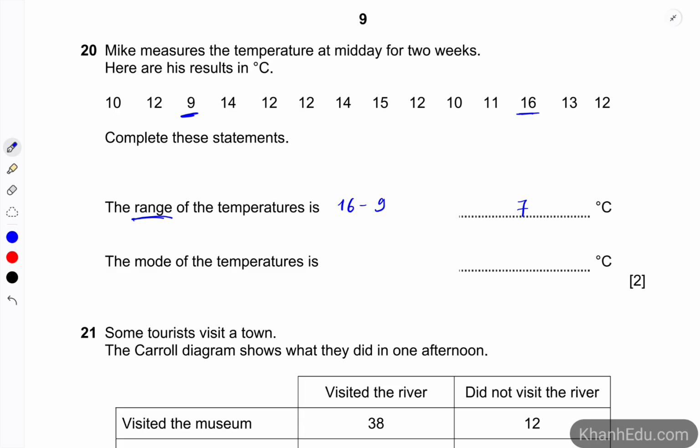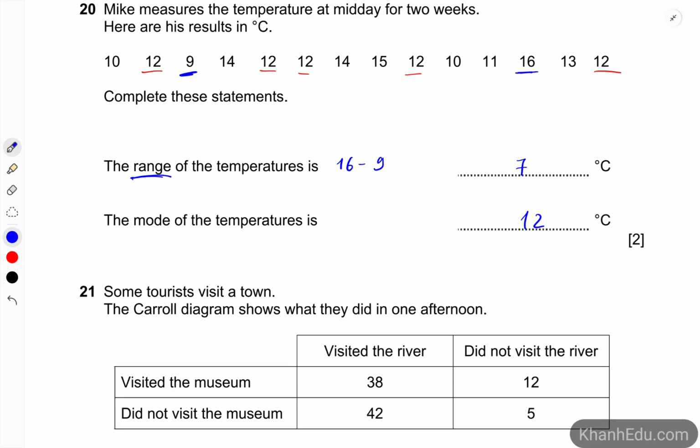And the mode would be the one that appears with the highest frequency. So let's take a look at the number 12, right? 1, 2, 3, 4, 5. It appears 5 times. So 12 would be the mode of the temperatures.